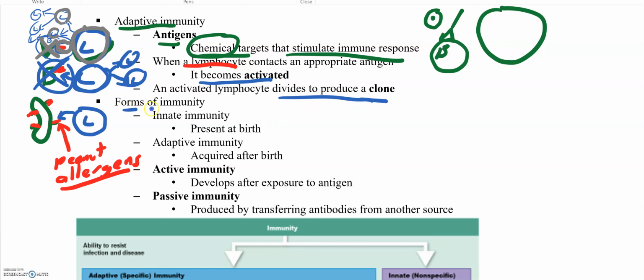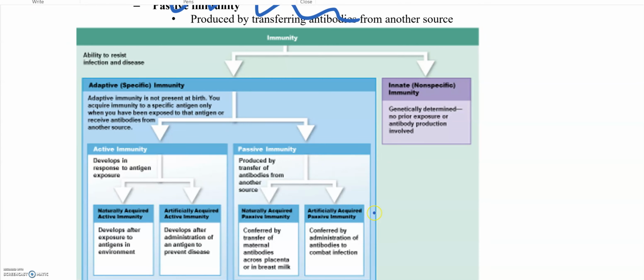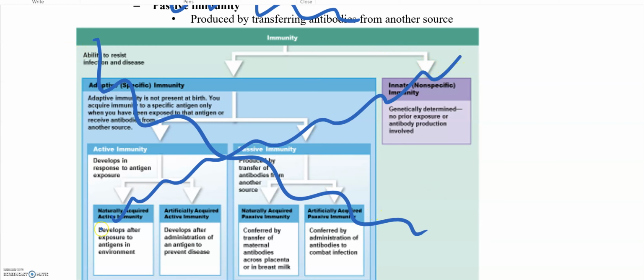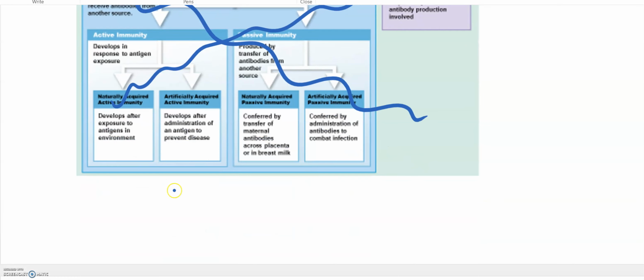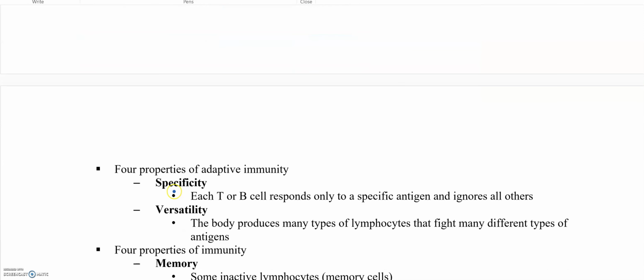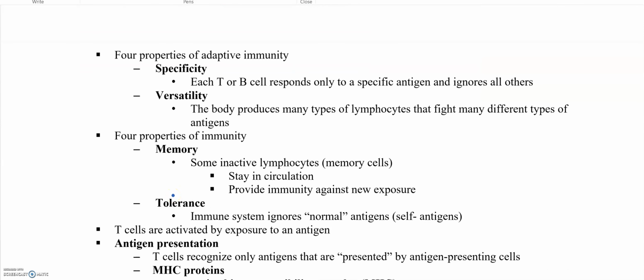Now we have different forms of immunity. The ones that I want you to remember are innate, which we talked about before, present at birth, and adaptive immunity, which is acquired after birth. The rest of this, don't worry about. That includes this chart down here, which will really be discussed in microbiology. If you want to look it over, you're more than welcome. It may provide a little more help if you're having trouble with what we're talking about. I left it there so that if you're having some difficulties, you can use that to work your way through it.